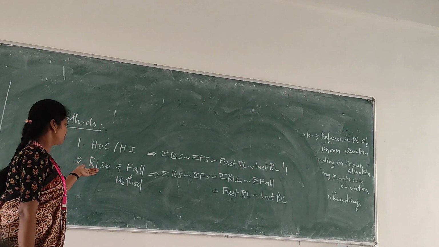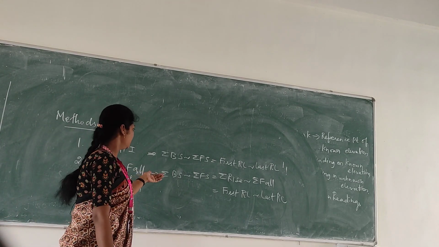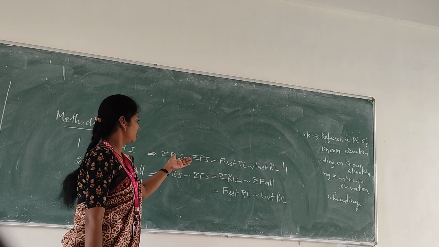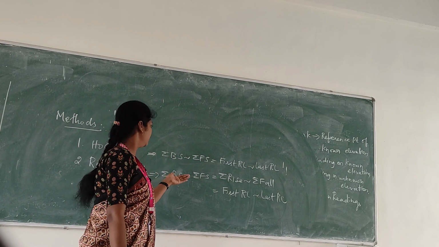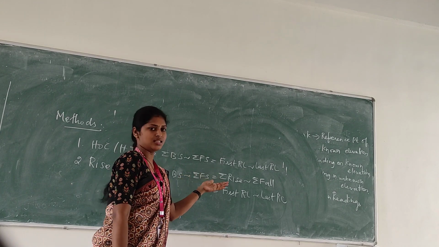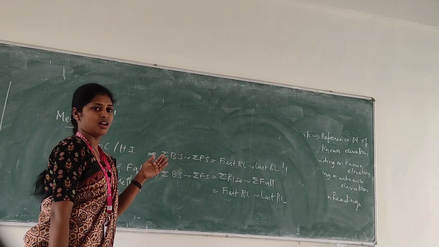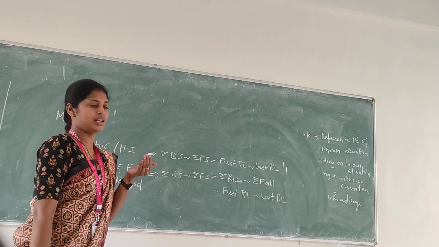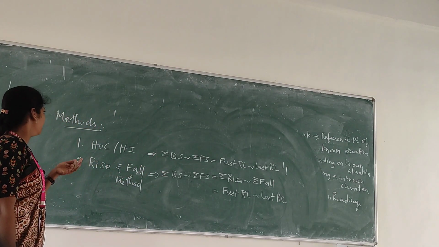The second method is the rise and fall method. The arithmetic check is summation BS minus summation FS equals summation rise minus summation fall equals first RL minus last RL. When the LHS and RHS are equal, the leveling is verified and appropriately considered.